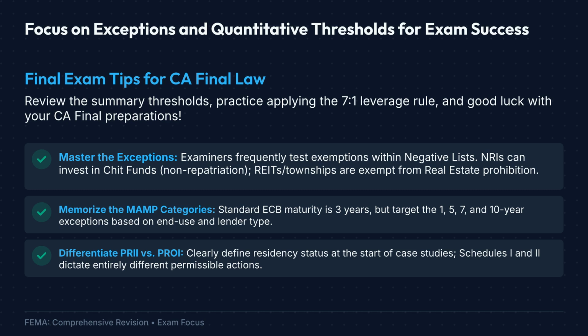As we conclude this FEMA revision chapter, focus your final revision on exceptions, numerical thresholds, and conceptual distinctions. Examiners frequently test exceptions to general rules, such as permitted investments in chit funds, exemptions from real estate restrictions, and special ECB maturity categories. Pay particular attention to the MAMP ladder of 1, 3, 5, 7, and 10 years, along with key limits such as $250,000 under LRS and $750 million under ECB regulations.